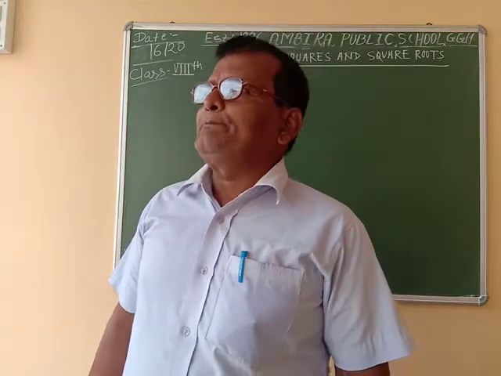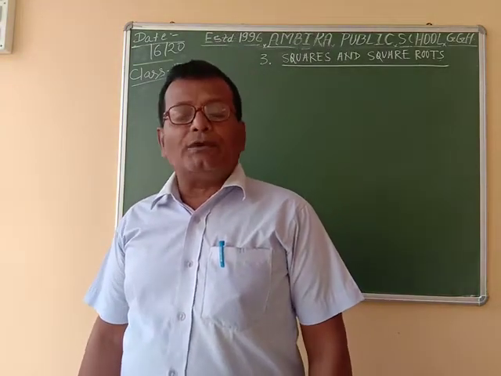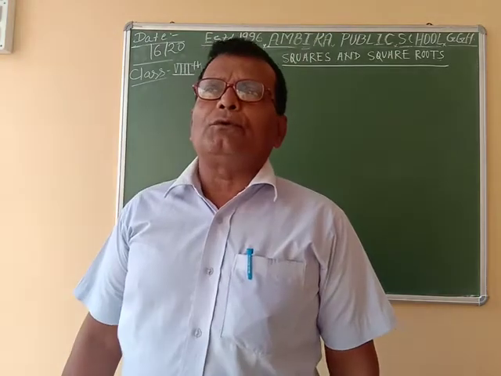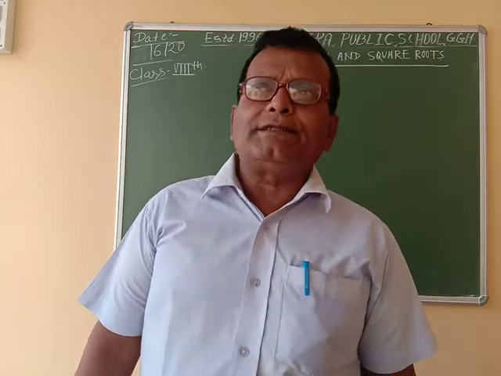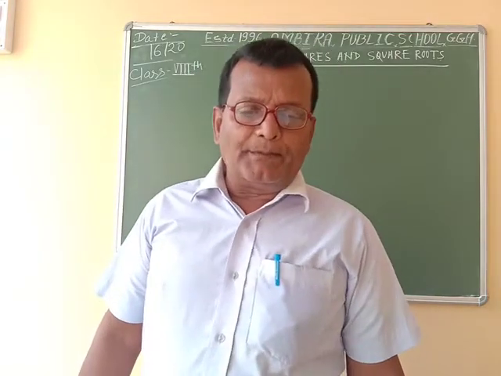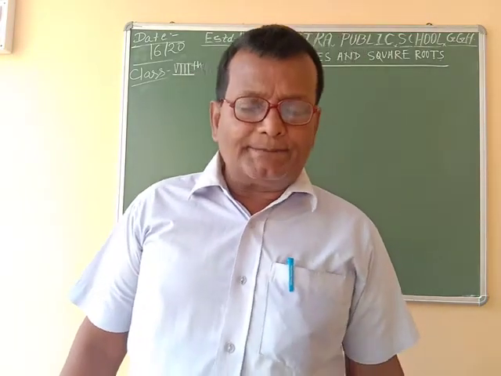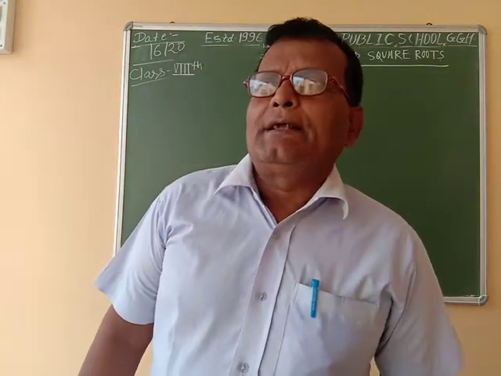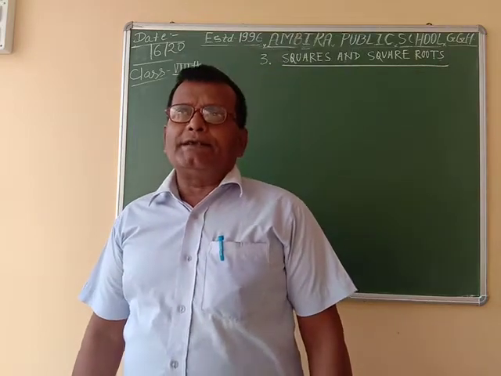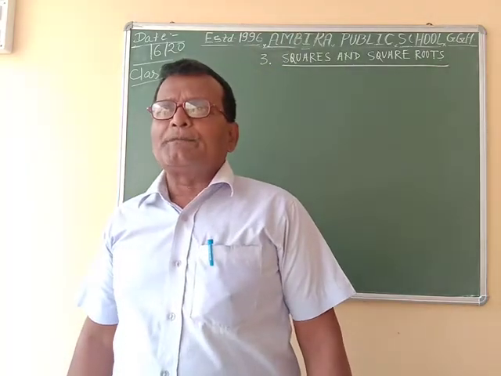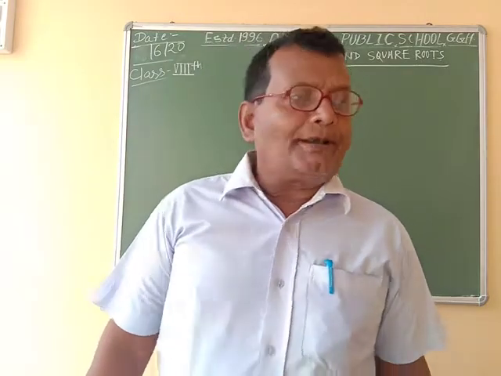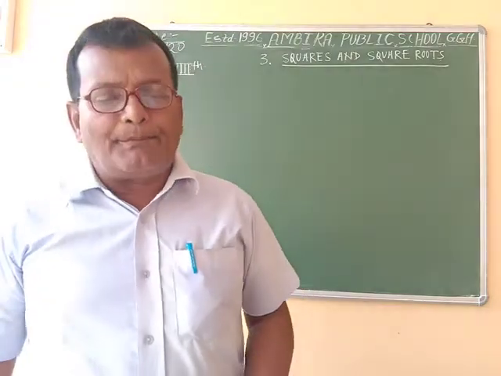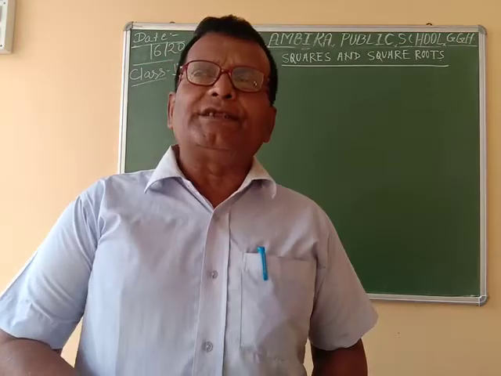For example, 1 square is equal to 1 into 1, and 2 square is equal to 4. In 4, we see that there is only one digit in the product. But 9 square is equal to 81. In 81, there are two digits. So, a square of a number of one digit is either a one digit number or maybe a two digit number.